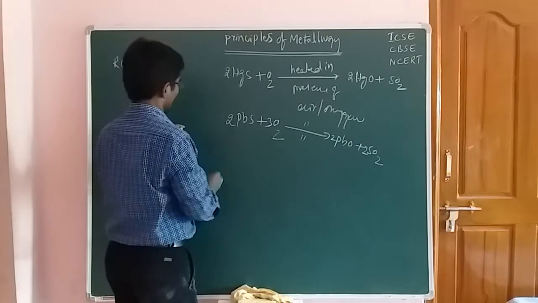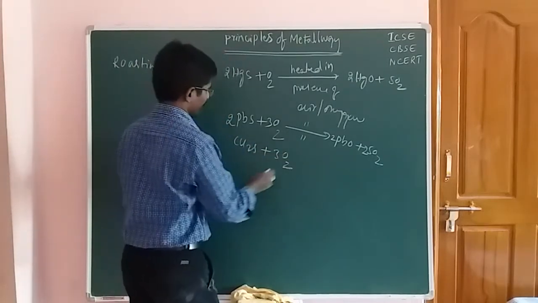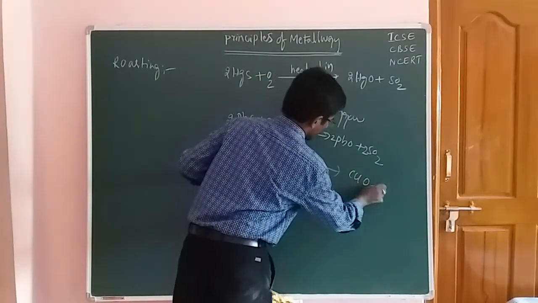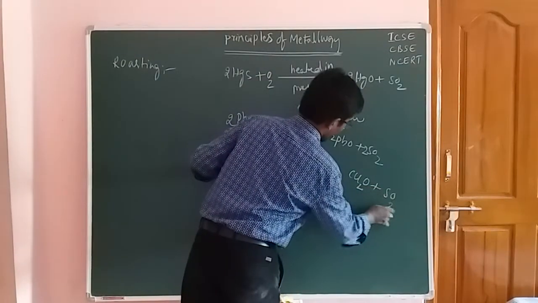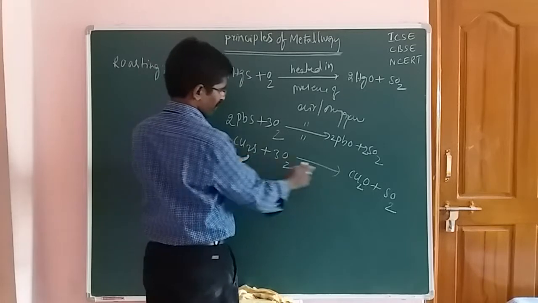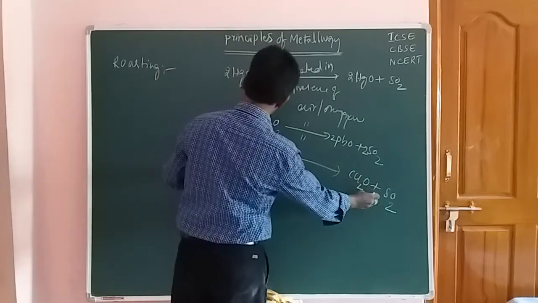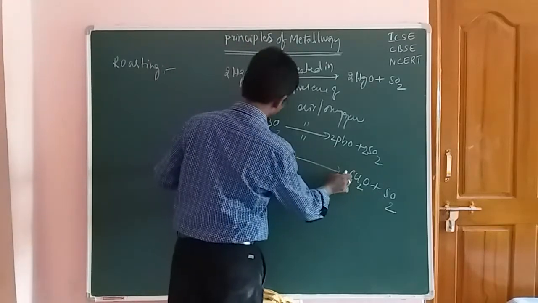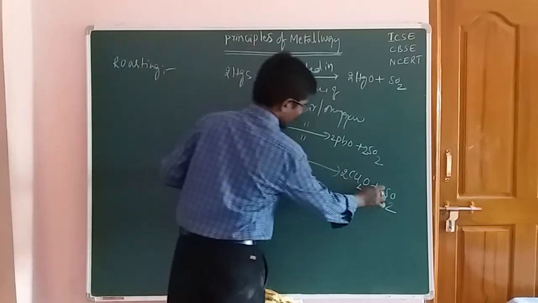And Cu2S also reacts under the same conditions. It is converted to CuO or Cu2O, and the next one is sulfur dioxide. Now here, SO2 over 6 oxygens. How many sulfurs are there, students? Here 2 sulfurs, so you take 2 moles of copper oxide for 2 sulfurs.